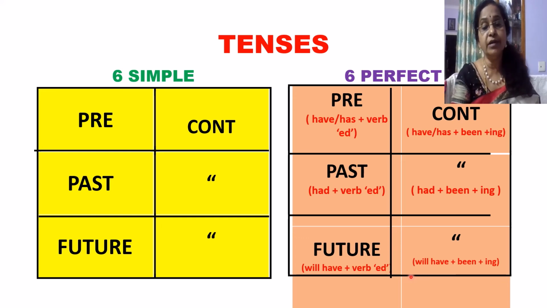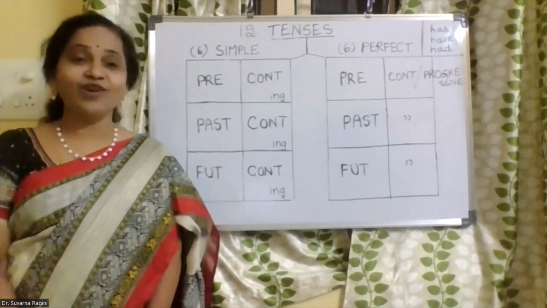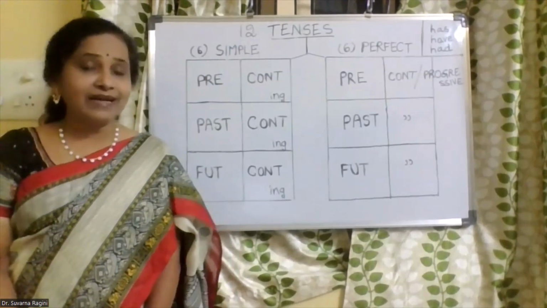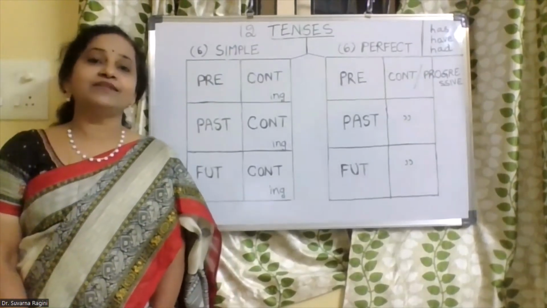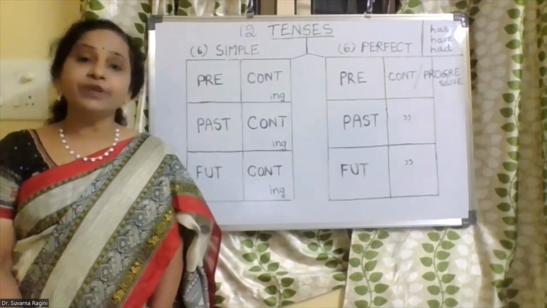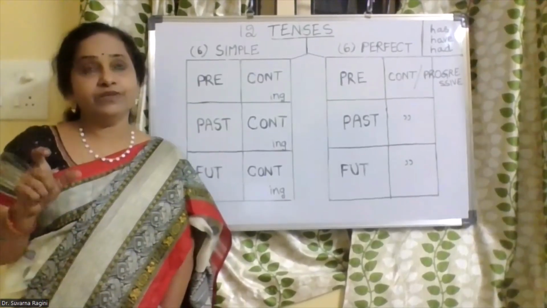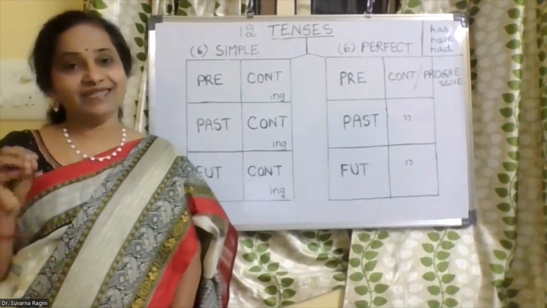But one thing you all have to remember: the future perfect and future perfect continuous tenses are no more in use. People are not using them, especially Indians. They are just using the other tenses. You need not worry, but for the sake of knowing it, you will have to understand these tenses. Hope you have understood all the tenses along with the examples. Try to practice at least one tense every day along with the examples. Whenever you read sentences, try to identify the tense in which they are written.